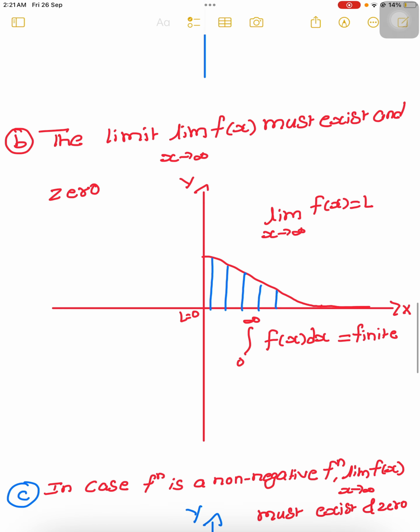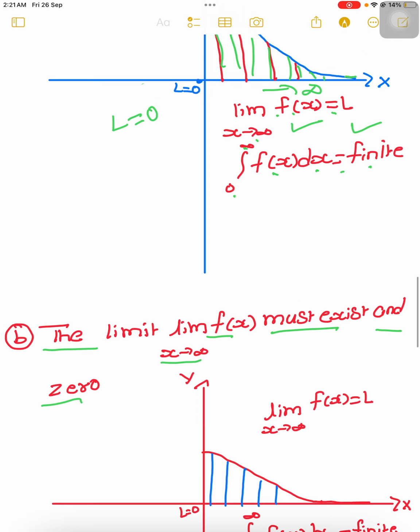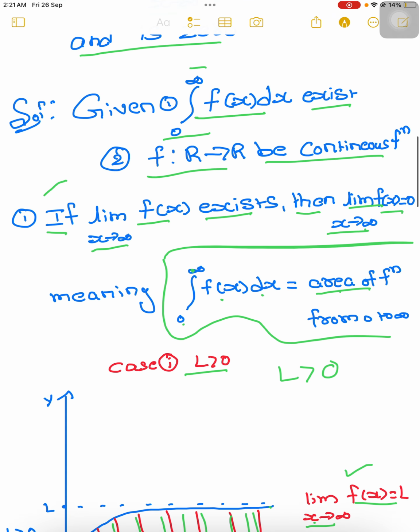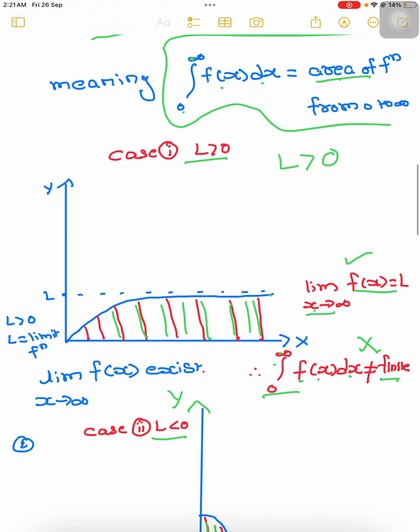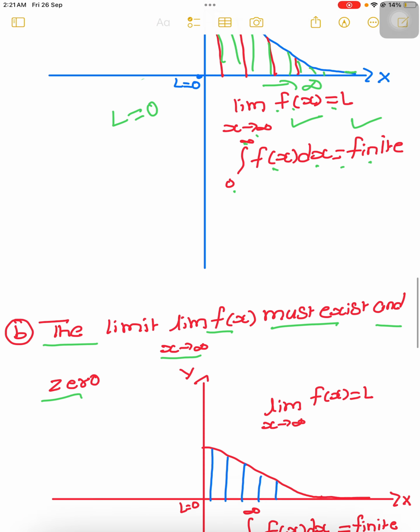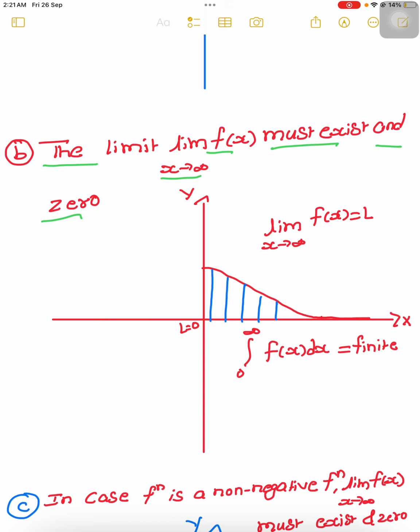Now coming to the second condition, the second condition says that the limit as x tends to infinity of f of x must exist and be 0. In this case, they have not given it as compulsory, they have given "if". You have to see that in this case three cases may arise, but in the second option, only one case arises. Here the limit as x tends to infinity of f of x equal to L is satisfied, this holds.